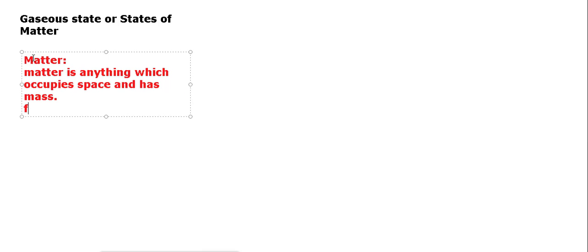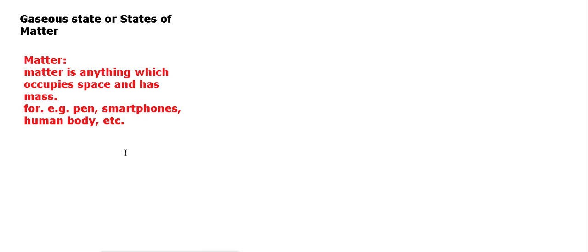There are many examples. For example, we can have your pen, then a smartphone, it is also matter, right? Even the human body is also matter. Many other examples are there, because a pen itself has some mass in grams and it occupies certain space. That's why it is also a part of matter.